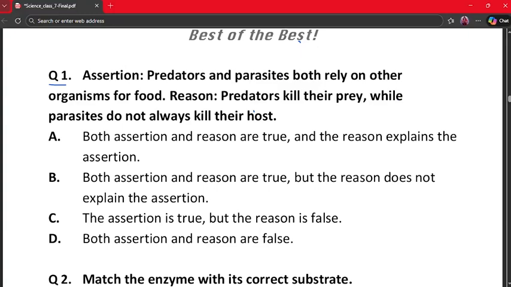So now let's break this calmly. Predators and parasites both depend on other organisms for food. So the assertion is true, and predators kill their prey while parasites usually do not kill the host immediately. This difference actually explains how both still depend on other organisms. So both statements are true and the reason also explains the assertion. So our correct answer is option number A.